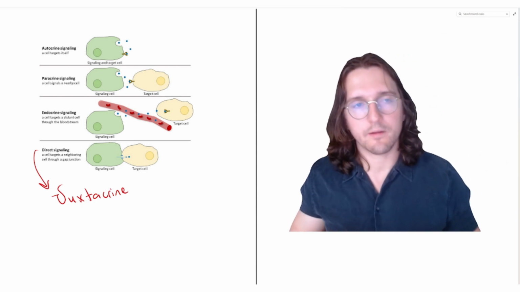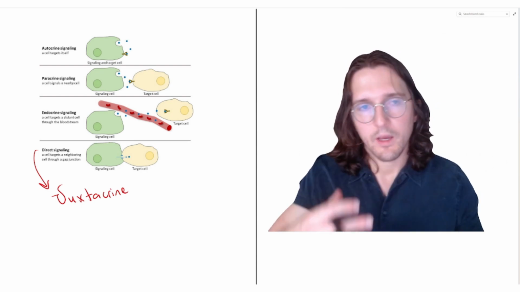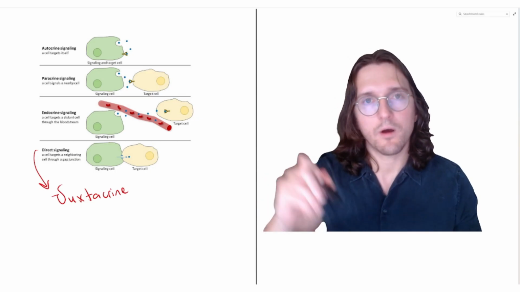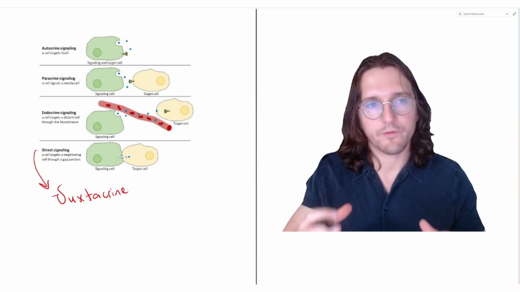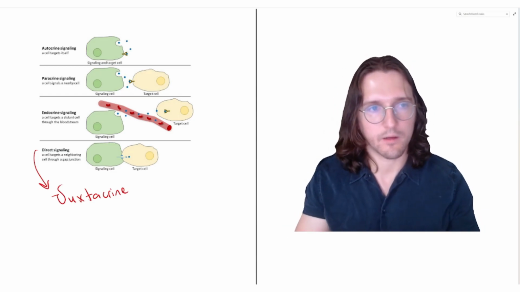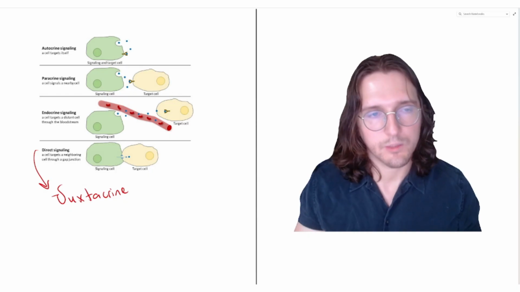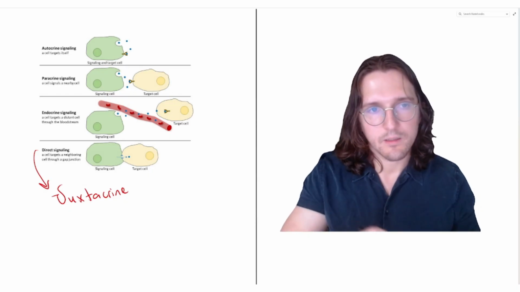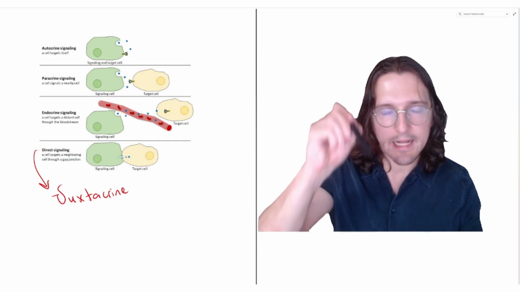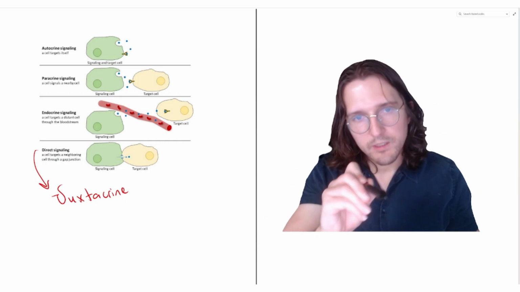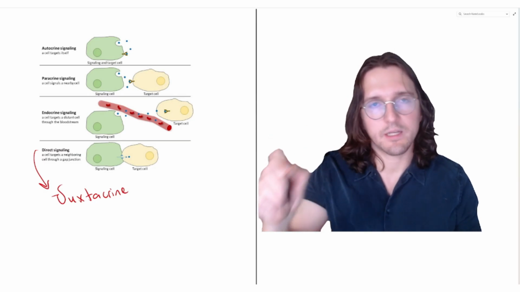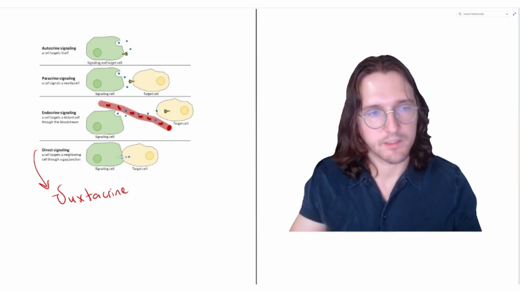Autocrine signaling is when you have some sort of cell and it releases a signaling molecule that will then bind receptors on its own membrane, causing some sort of change in its own activity. So the cell signals itself. That's autocrine signaling. Paracrine signaling is when you have a cell releasing some sort of signaling molecule or signaling factor, which will then stay in that same tissue, diffuse in the fluid of that tissue, and eventually bind to a receptor on another cell in that tissue, changing its activity in some way.